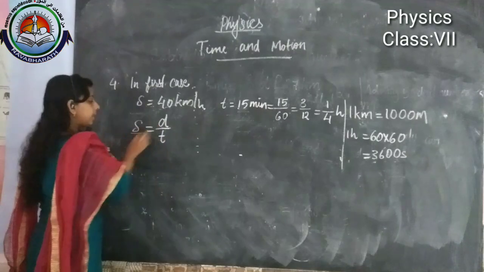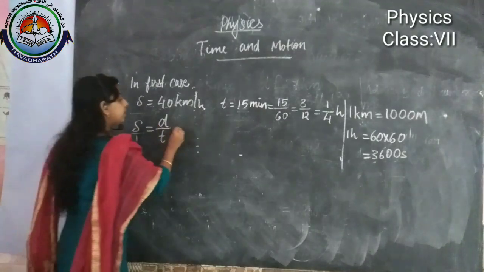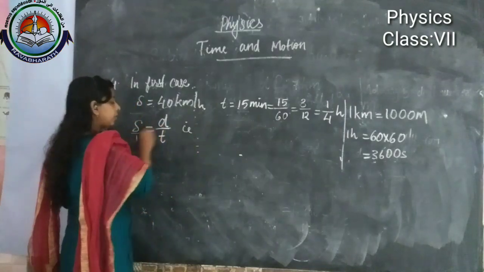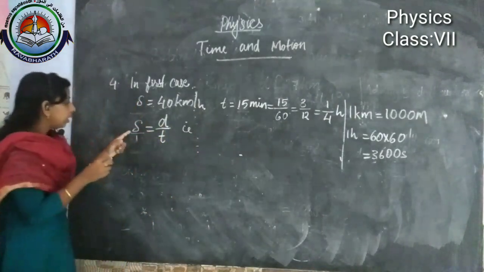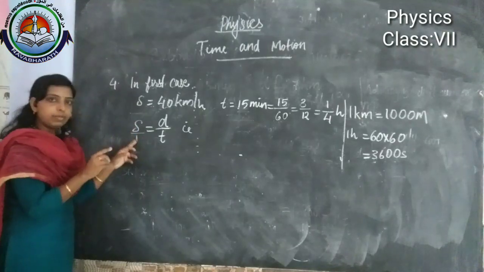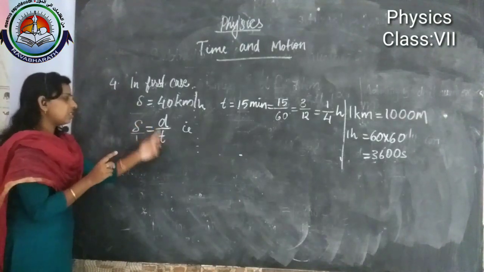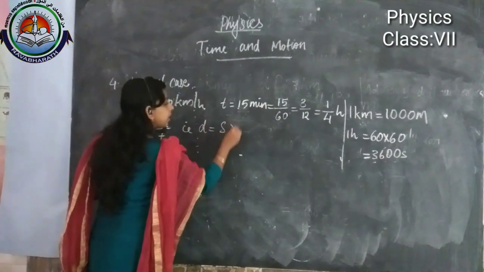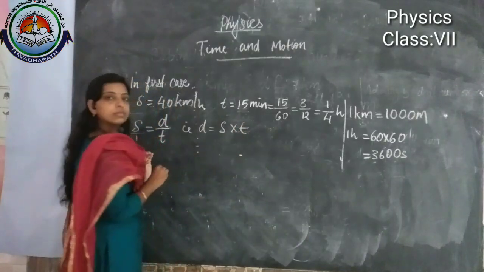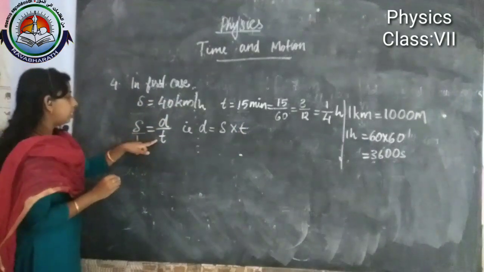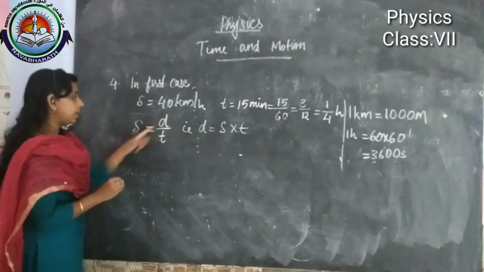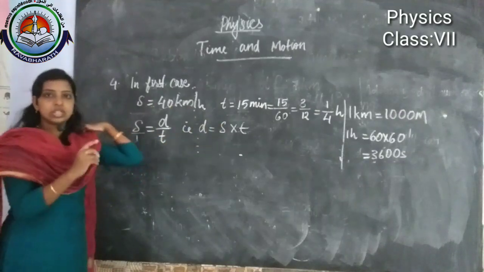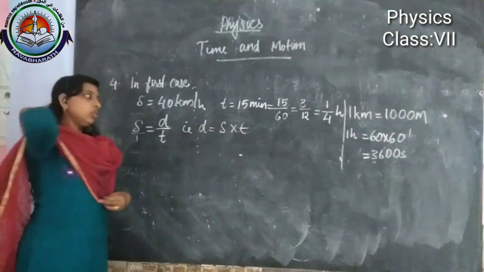We just do the cross multiplication. Then we will get S into T is equal to D into 1. Here S, the denominator, will be S by 1, which is S. So we just do the cross multiplication, then you will get D is equal to speed into time. D into 1 is D and S into T. So distance is speed into time.